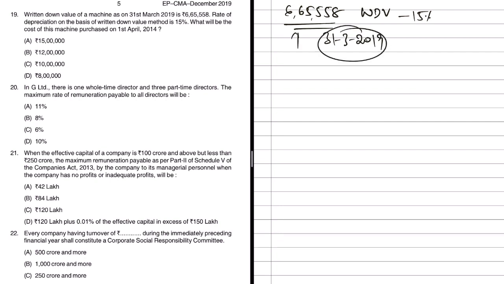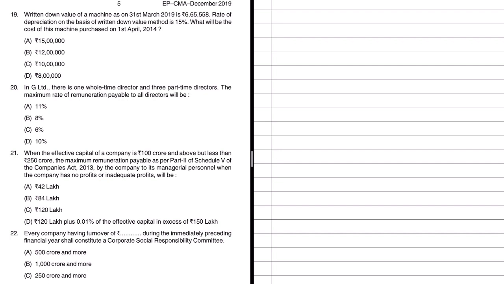The WDV as on 31/3/2019 is this much. Their question is, how much would be the cost if it was purchased on 1/4/2014? Let me show how WDV is calculated. Let's assume that the cost of the machine as on 1/4/2014 was rupees 100, and depreciation for that year would be 15, because the first year 15% on 100 would be 15 rupees. So WDV as on 1/4/15 would be 85.